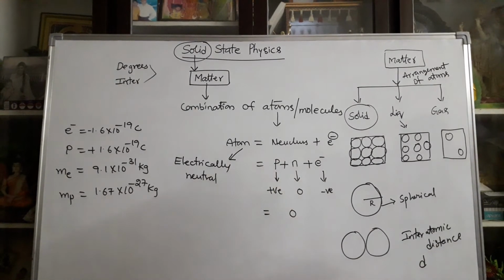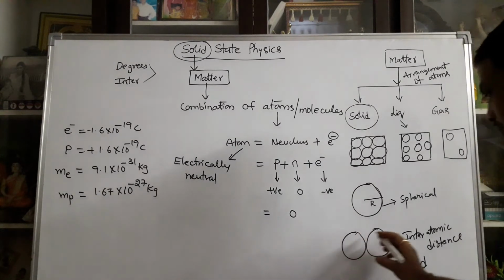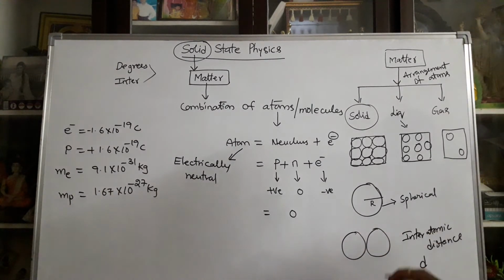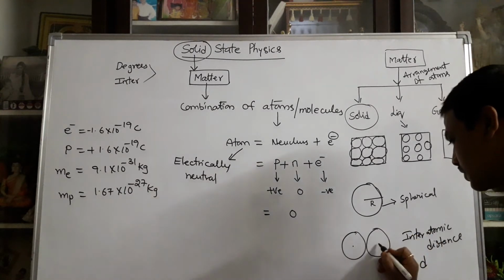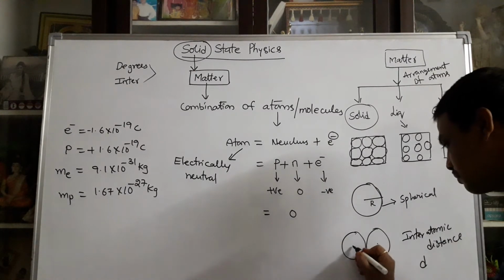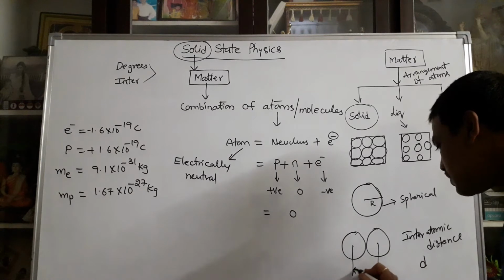What is interatomic distance? The two atoms are arranged side by side. In physical appearance, the distance between the two atoms is zero. But at the microscopic level, the interatomic distance is the distance from the center of the first atom to the center of the second atom.